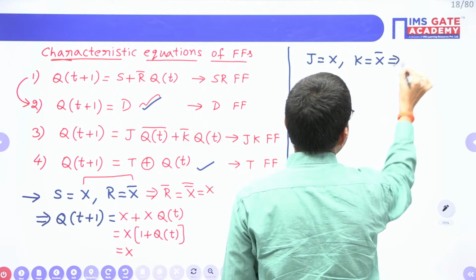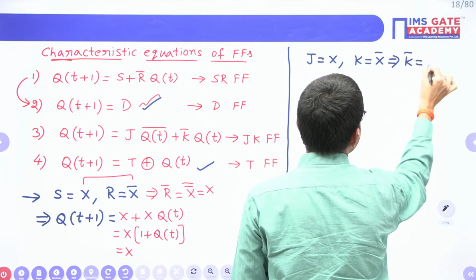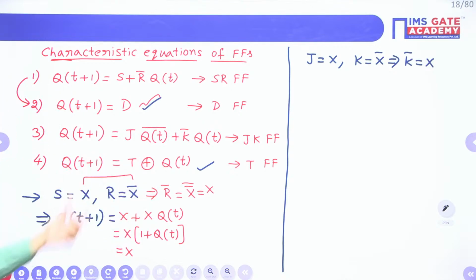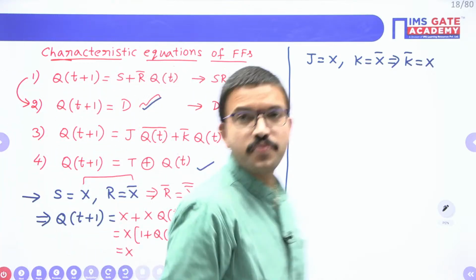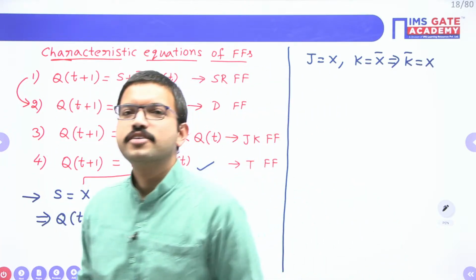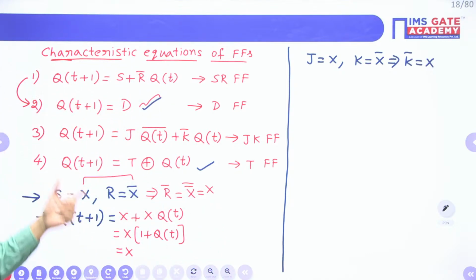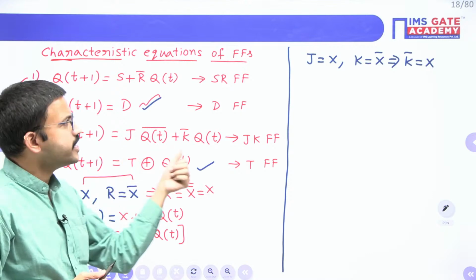Then K bar will be X. If J and K inputs are complement, just substitute here and tell me what is the overall flip-flop. Kundan, you can cross check once. Here I am not saying J and K inputs are same. Here J and K inputs are complement.